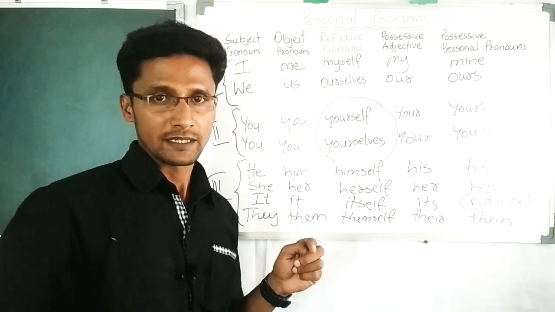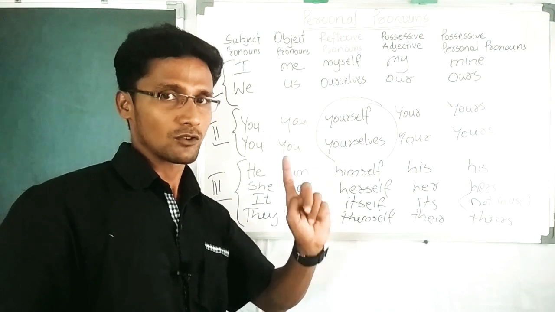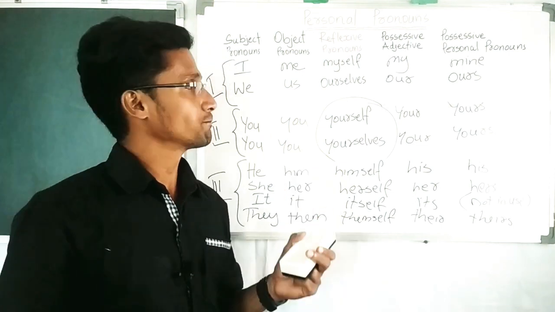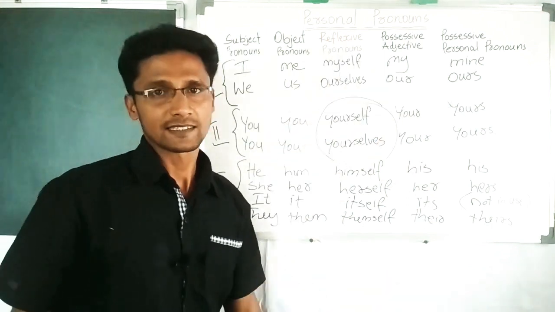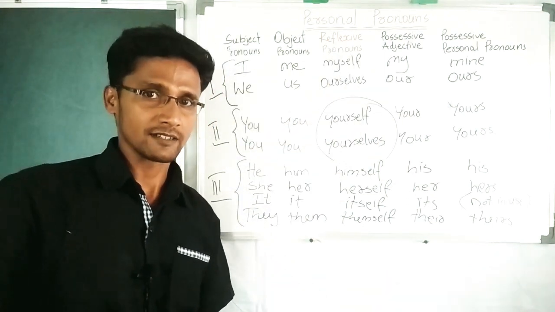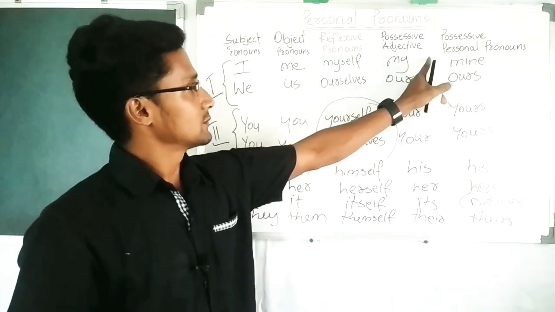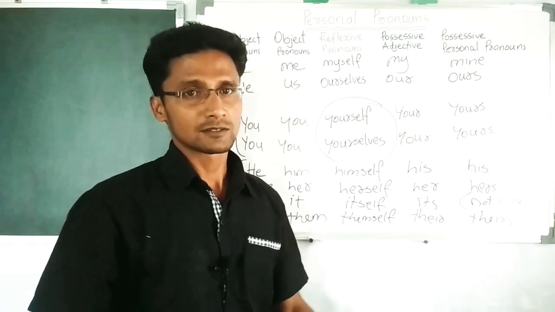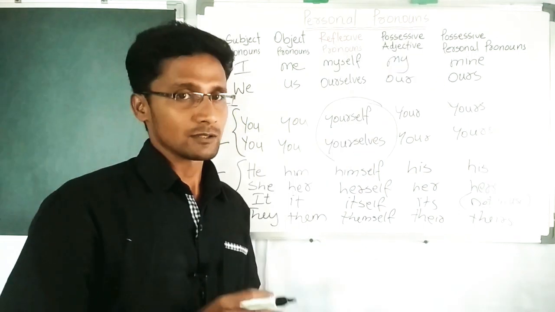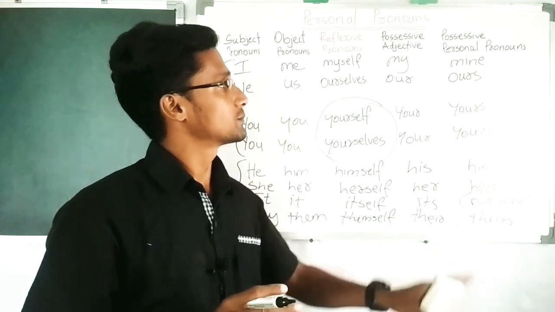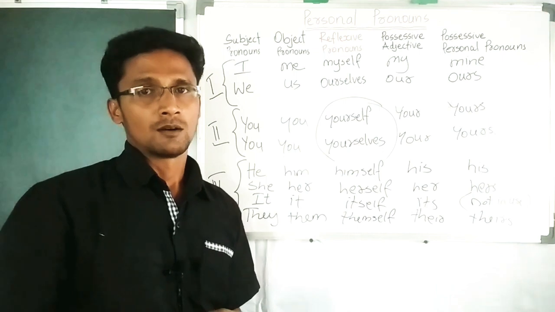The subject pronoun becomes object pronoun because of an action from another person, and the subject pronoun becomes reflexive pronoun from an action by the same subject, and possessive adjective and possessive pronouns show possessions. Possessive adjective describes the possession. Possessive personal pronouns make confirmation about the possession.